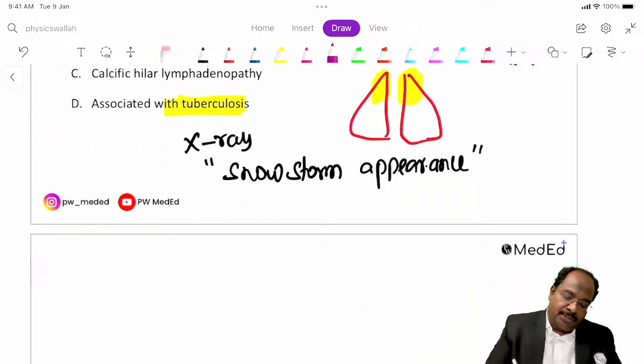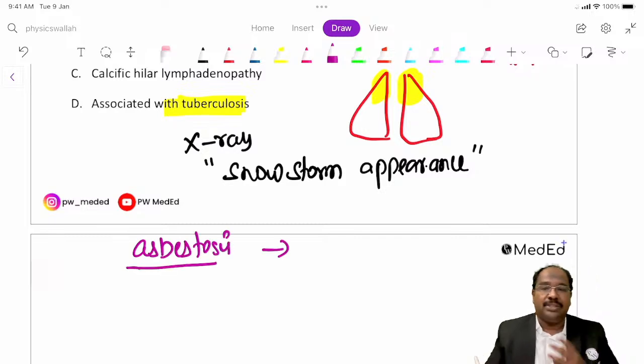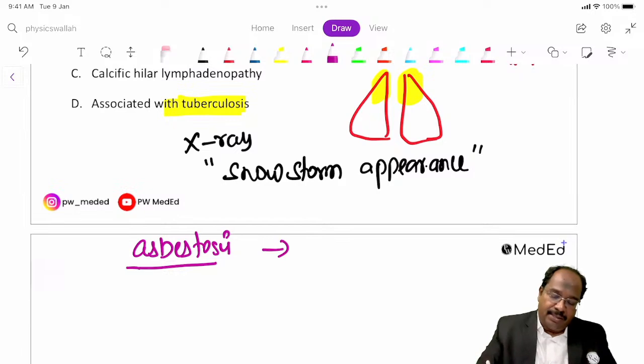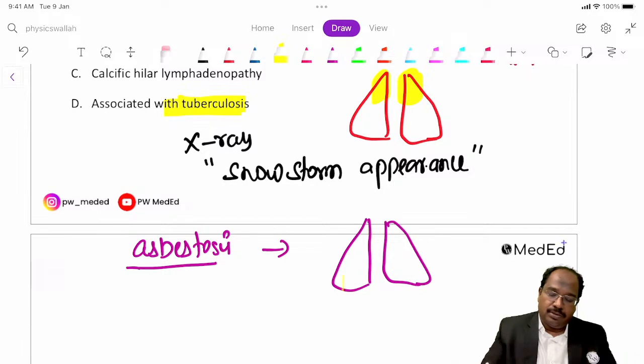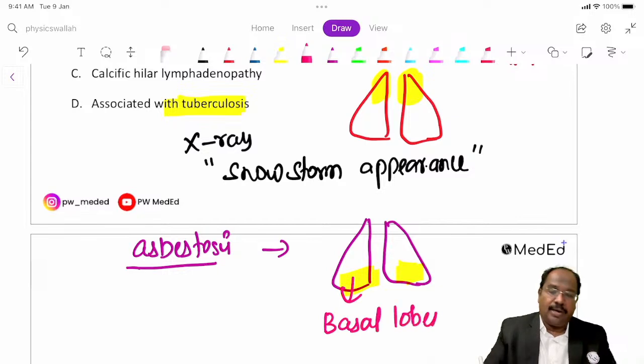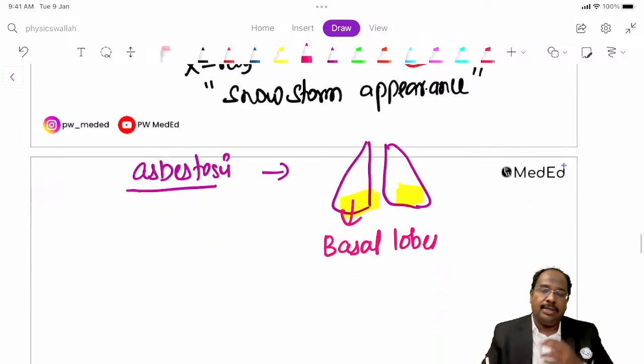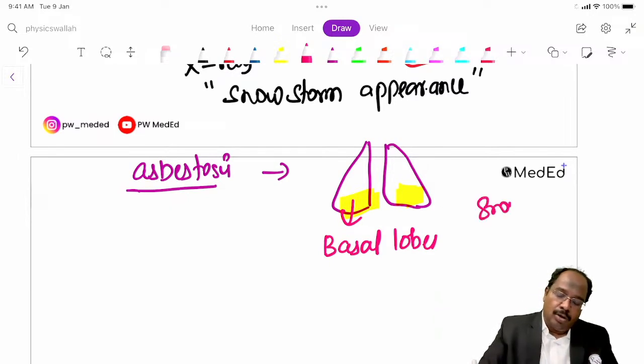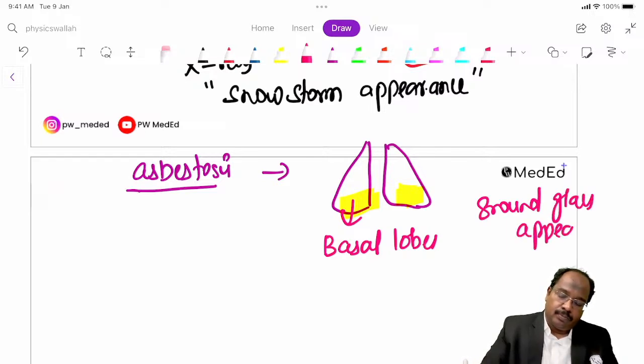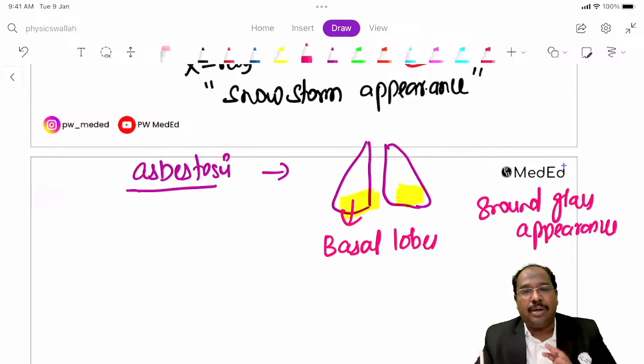What about asbestosis? Asbestosis affects the basal lobes, the lower lobes. So what can it cause? If you take an X-ray, it will show a ground glass appearance.